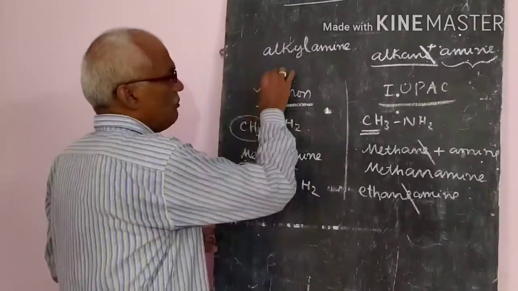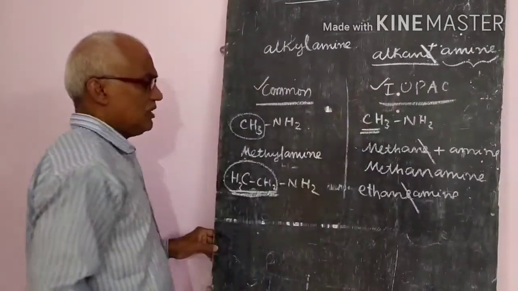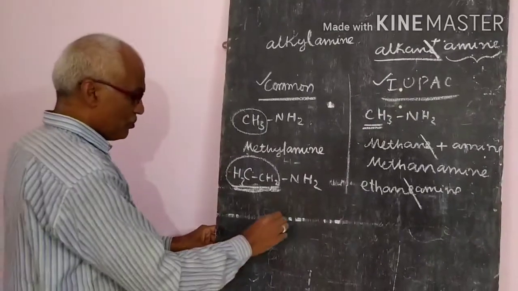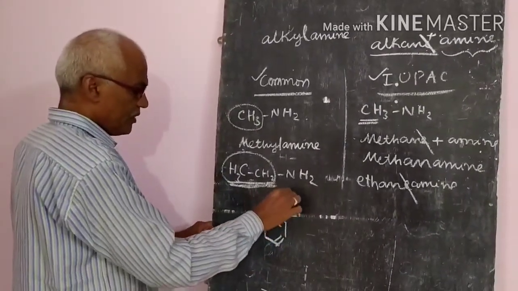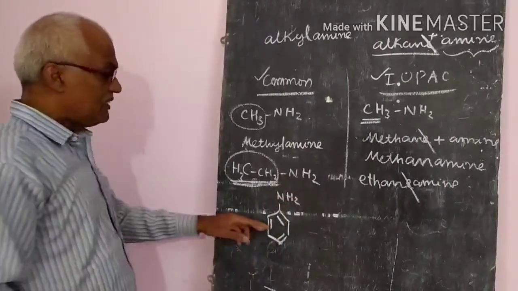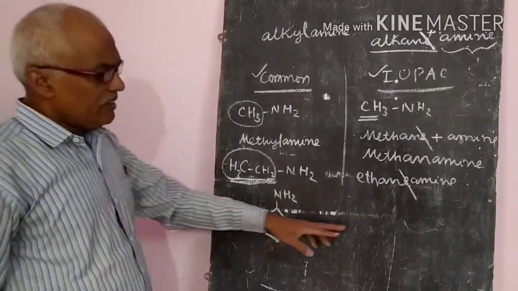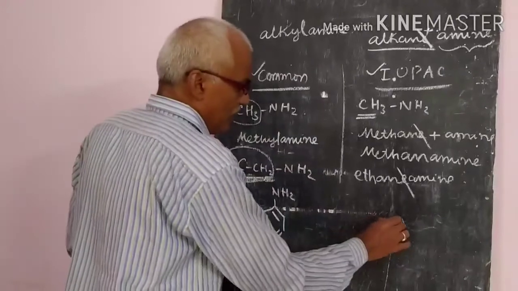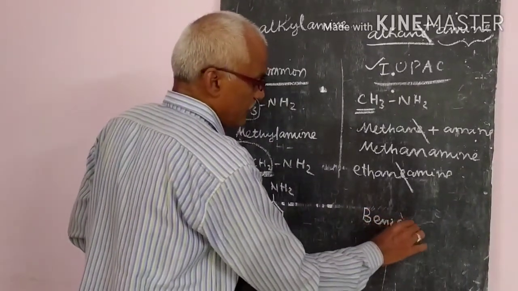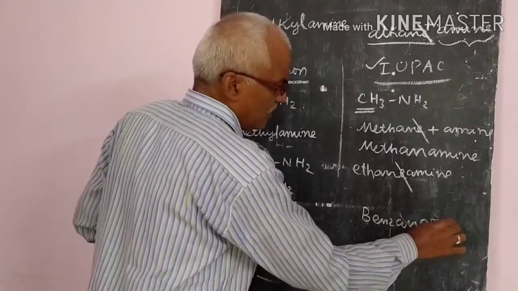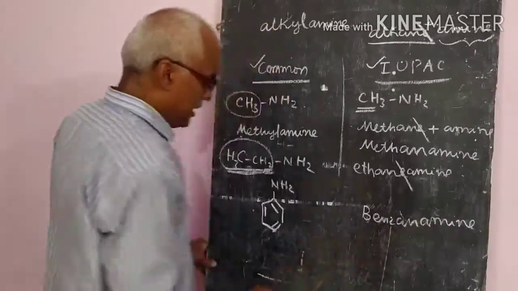So that is common nomenclature and IUPAC nomenclature. But in aromatic compounds, if an NH2 group is there, what is this one? Benzylamine. In this one, benzene, E removed and amine added, means benzenamine. Like this the name will be given.